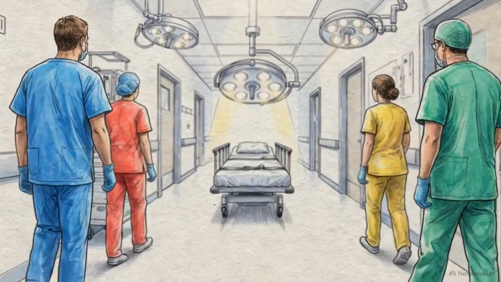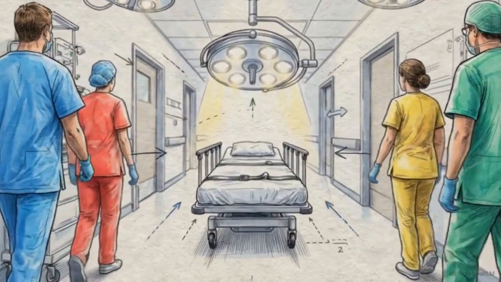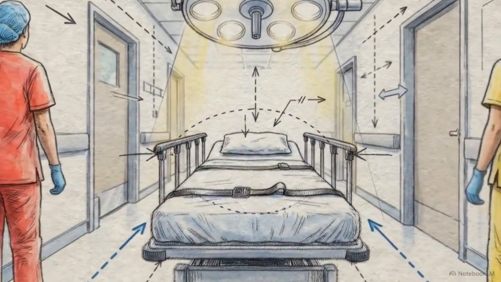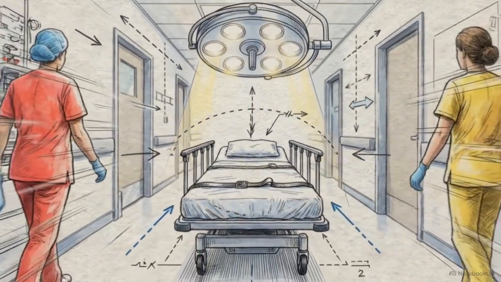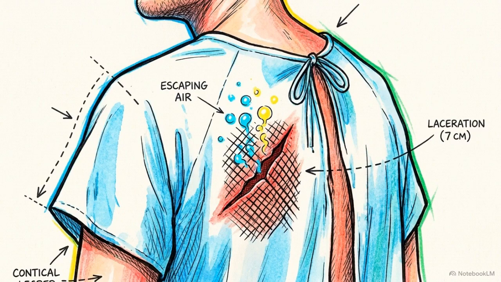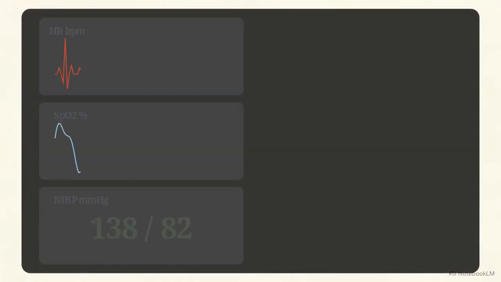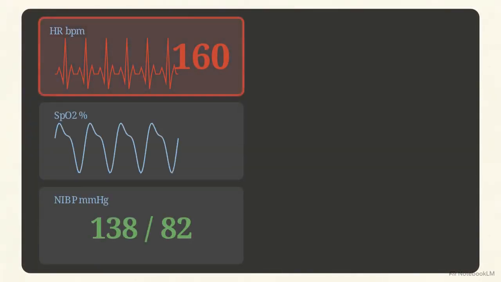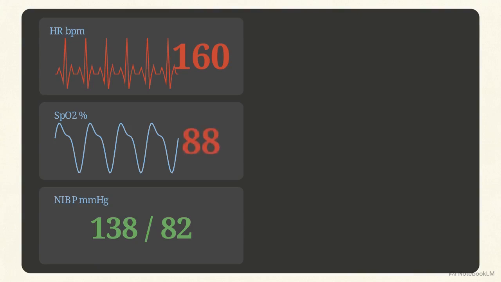A trauma patient arrives at the emergency department, restrained, screaming, and actively fighting the emergency medical services crew. This is a 25-year-old male with a 7-centimeter penetrating wound to the right back, actively bleeding with air bubbling through the injury. This dashboard reveals a crashing patient, heart rate 160, oxygen critically low at 88%, and blood pressure unreadable